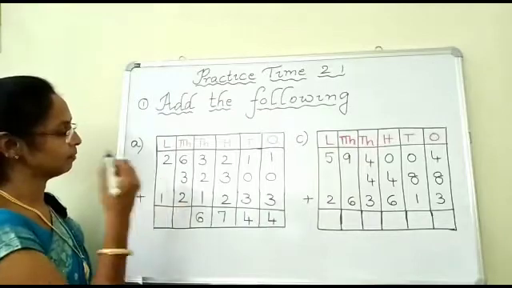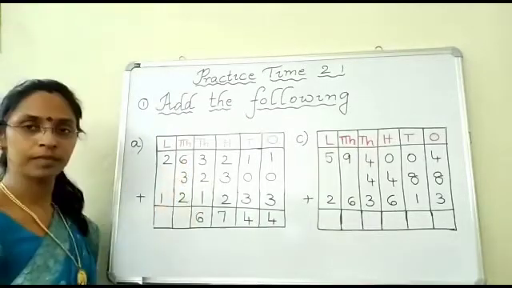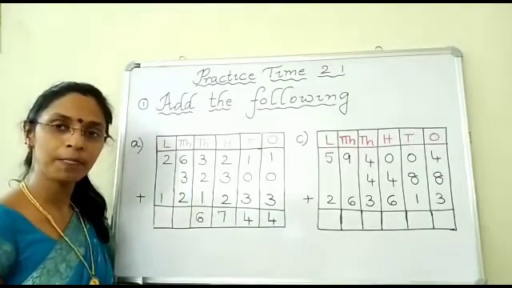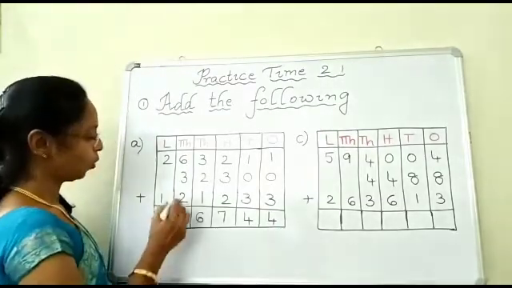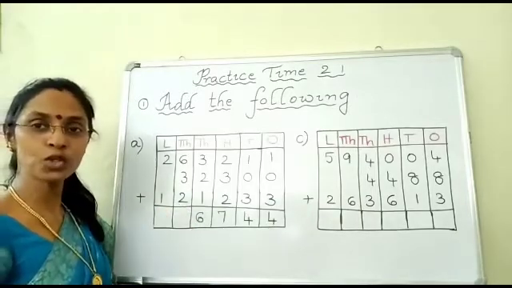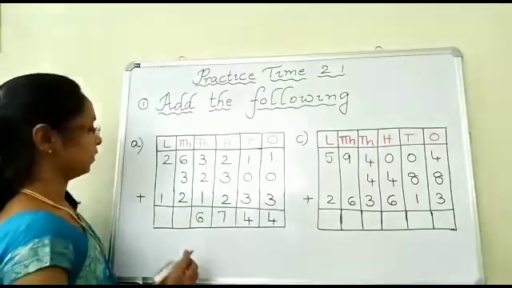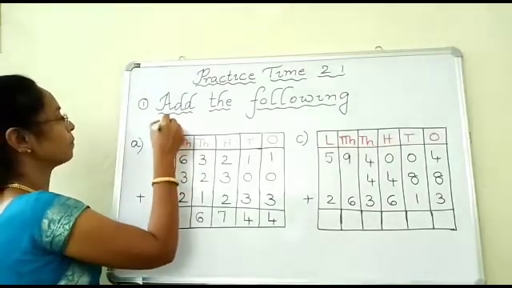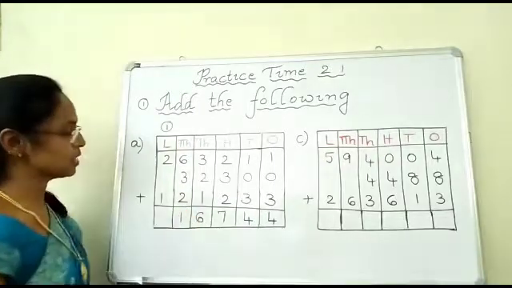Then comes this one. How much, children? 6 and 3. Add 6 and 3. How much? 6 plus 3. 6 after 7, 8 and 9. So, still you have 2 here. Add 2 to 9. 9 plus 2 is how much, children? Yes, you got 11. 11, how will you write? 1 in the lakhs place and 1 in 10,000s place.